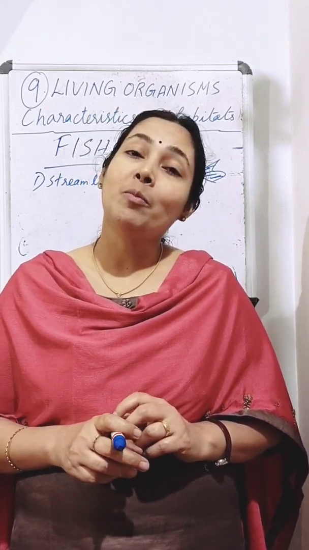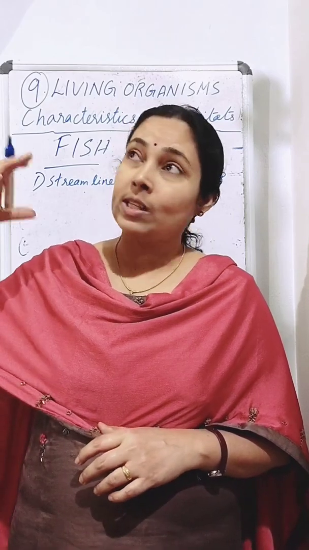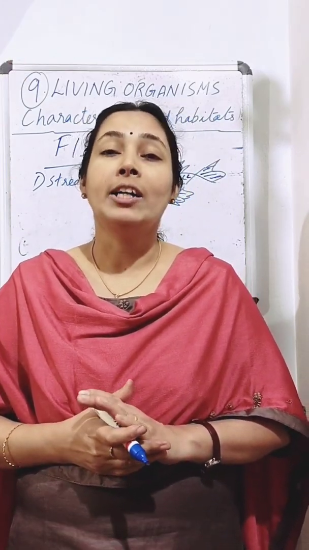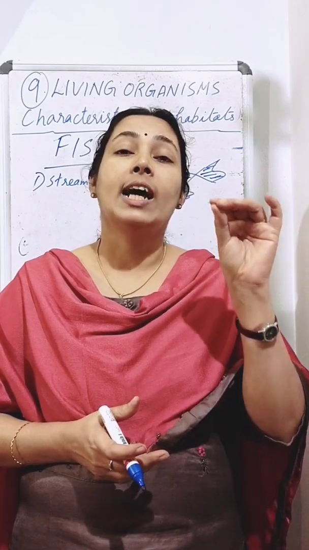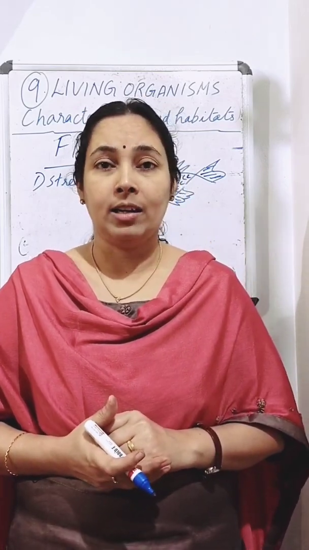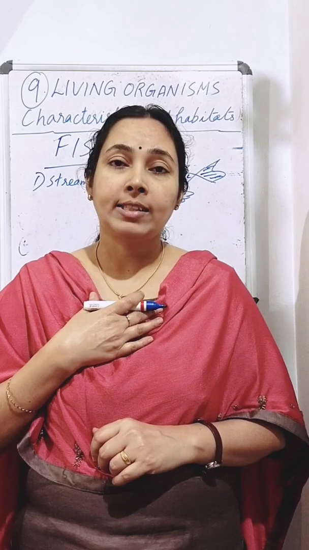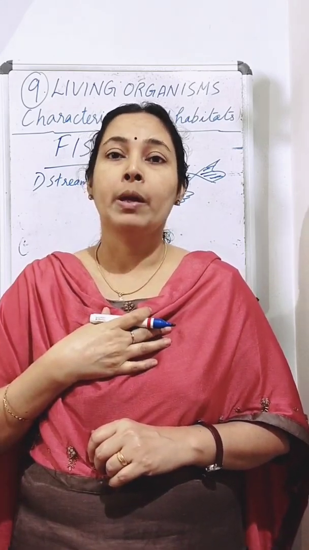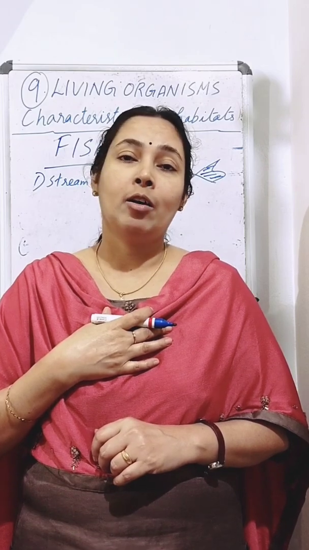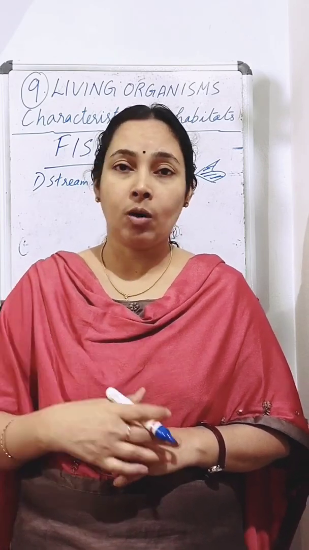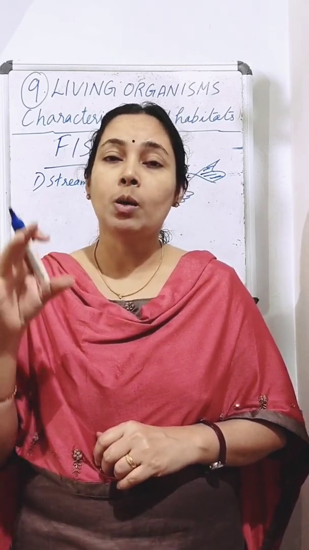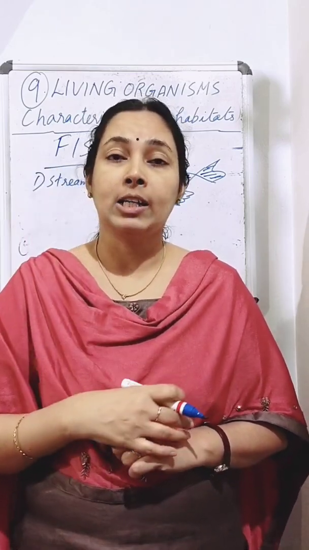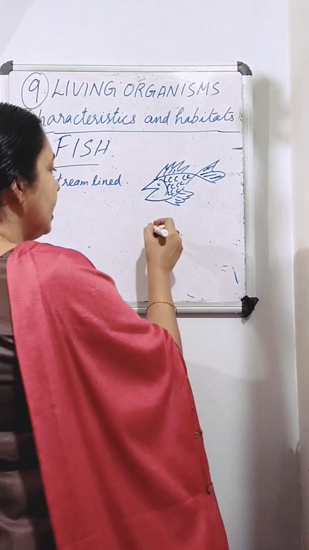Okay, then what about breathing? We breathe the oxygen that is present in the air. What about fish? It is breathing the oxygen that is dissolved in water. We have lungs that help us to absorb the oxygen from air. But by lungs, we can't absorb the oxygen dissolved in water. So to absorb the oxygen dissolved in water, fish have another respiratory organ called gills.